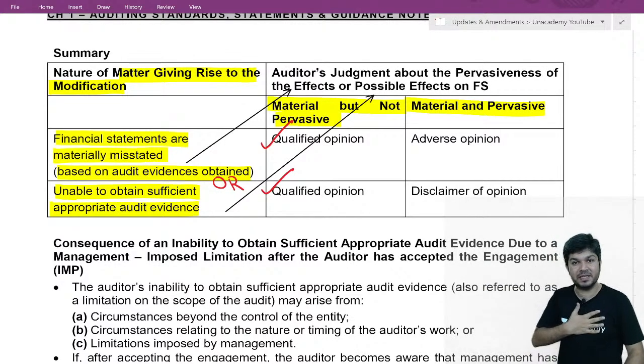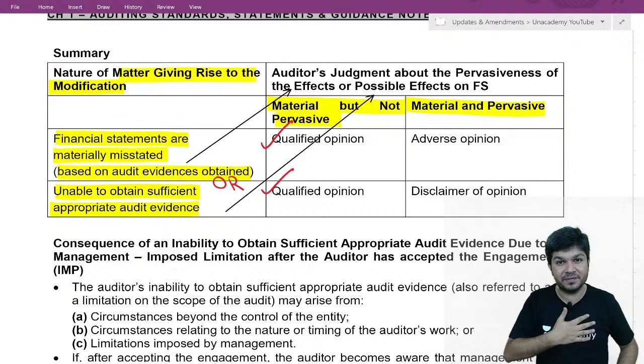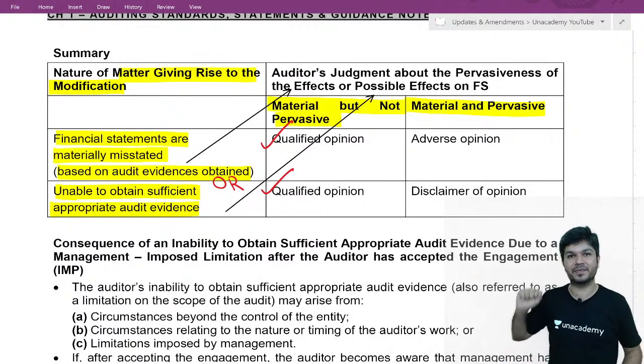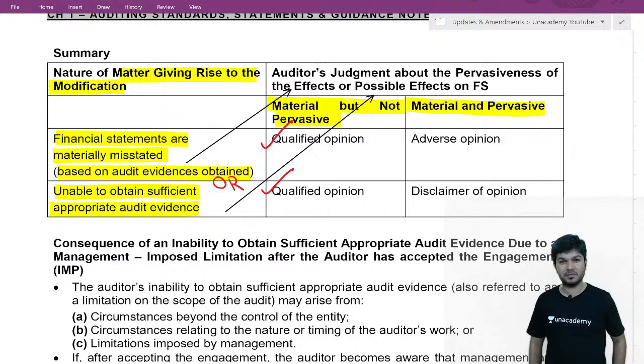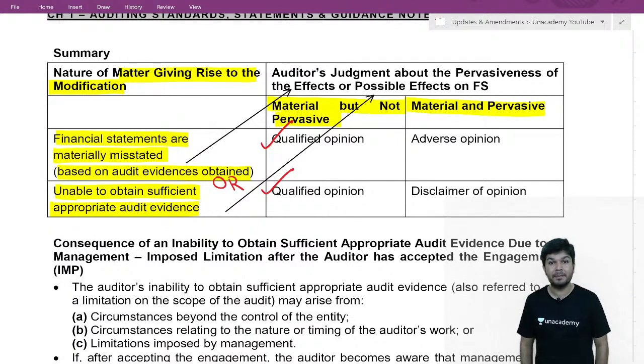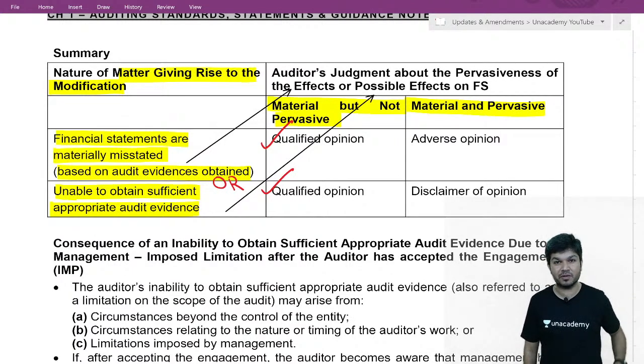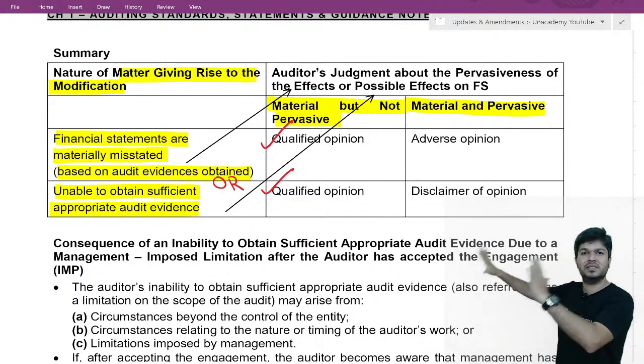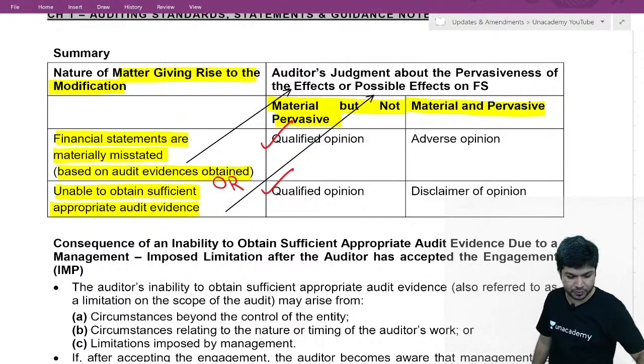My wording will be: except for the effect or possible effect of the matter described in the basis for qualified opinion section of the report, the financial statement shows a true and fair view. Except this, it shows a true and fair view.